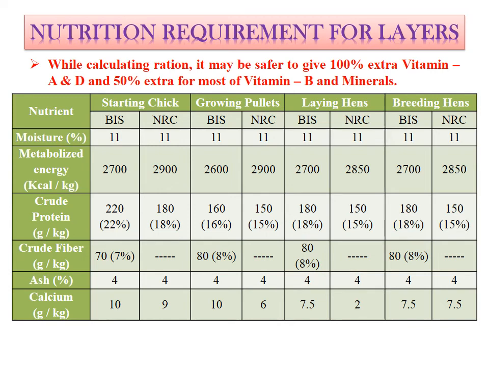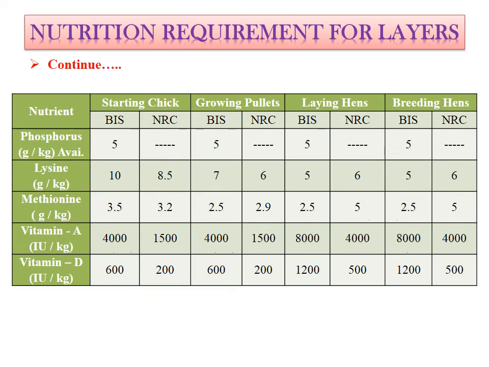Total ash means the mineral content. The mineral content must be 4% in all. Then calcium. Generally calcium is given in gram per kilogram of feed. In starting it is 10 and 9, then in growing pullets it is 10 and 6. In laying hens it is 7.5 and 2, while in breeding hens the calcium requirement is higher for production of fertile eggs. So it is 75 suggested by both BSI and NRC. Then available phosphorus in gram per kilogram must be 5.